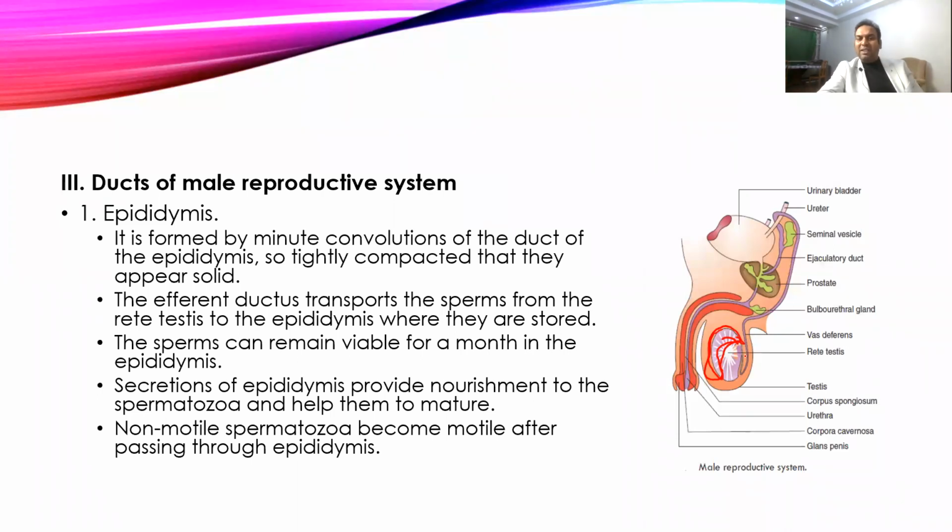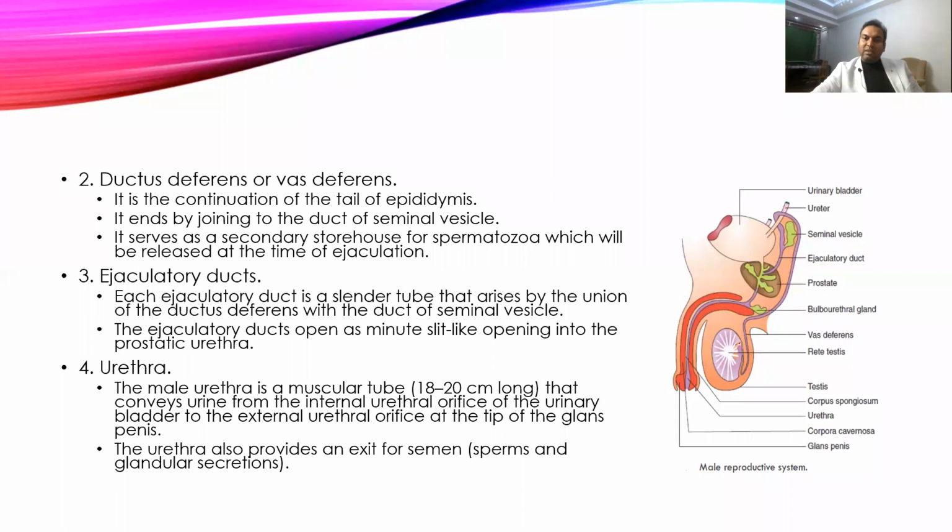But in the epididymis, the sperms are still non-motile. They don't acquire motility even in the epididymis. Whenever the sexual act occurs, it causes a peristaltic movement, and the sperms go into the vas deferens with this peristaltic movement. They keep being pushed into the next duct, which is called the vas deferens, or ductus deferens.